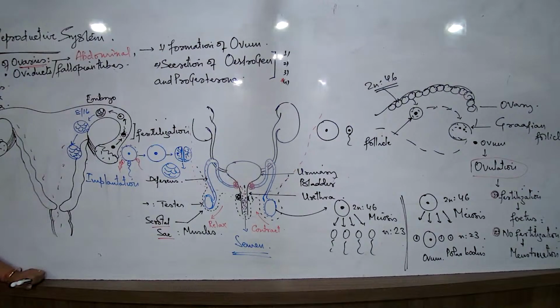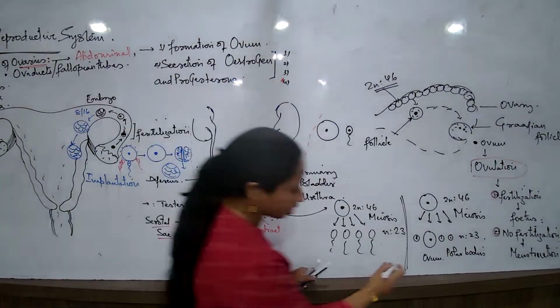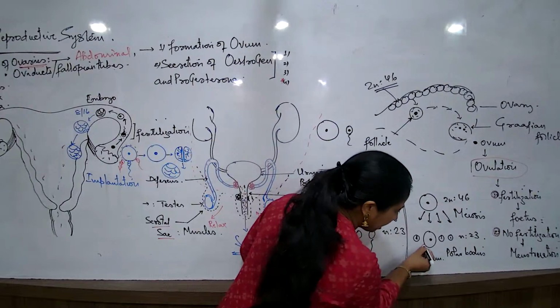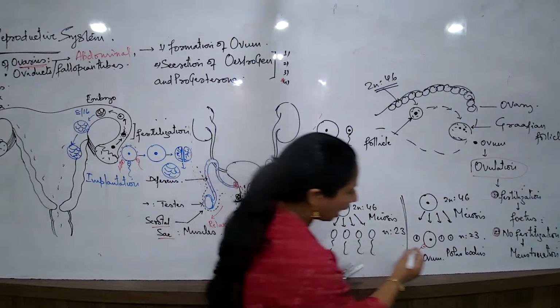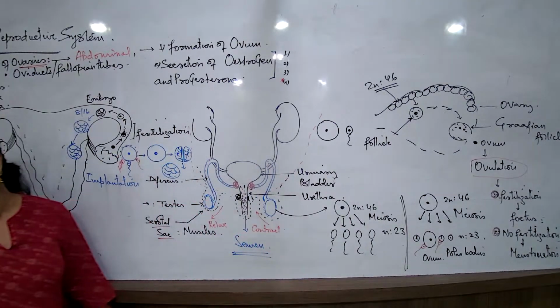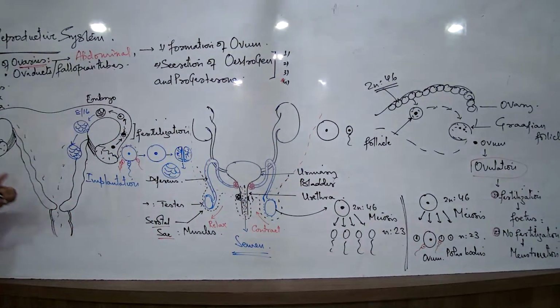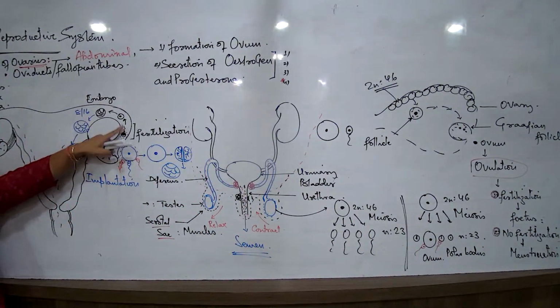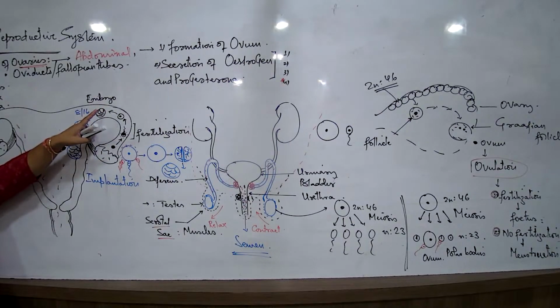So what will fraternal twins be? Fraternal twins is something like this. If I talk about this, one fertilization happens, and if a second fertilization happens with the polar body, then there will be 2 sets of fertilization, but absolutely separate.